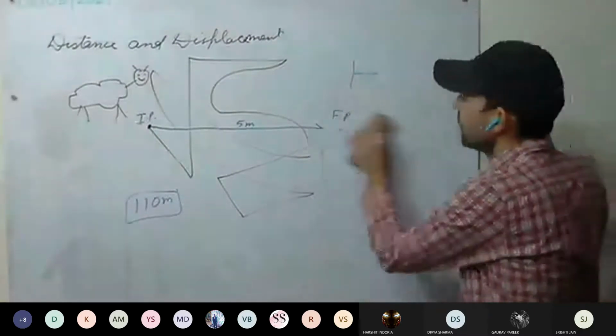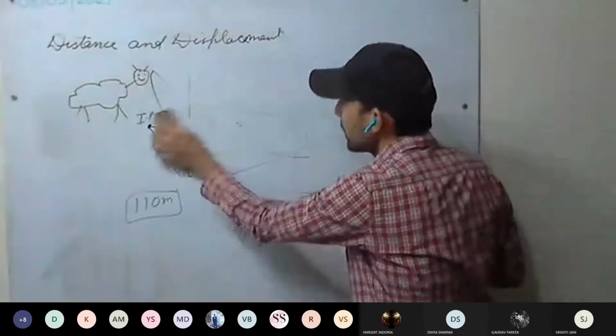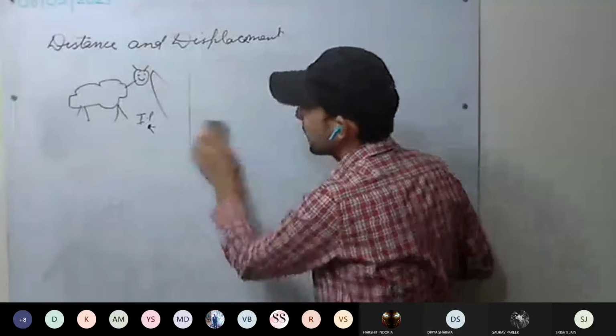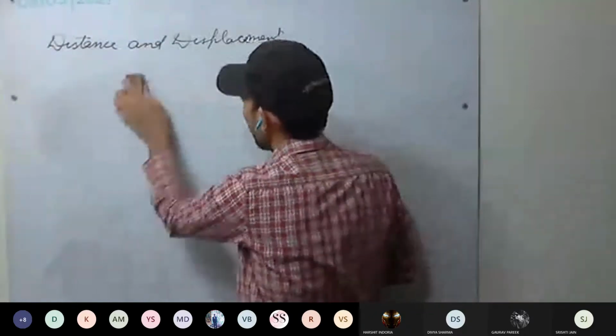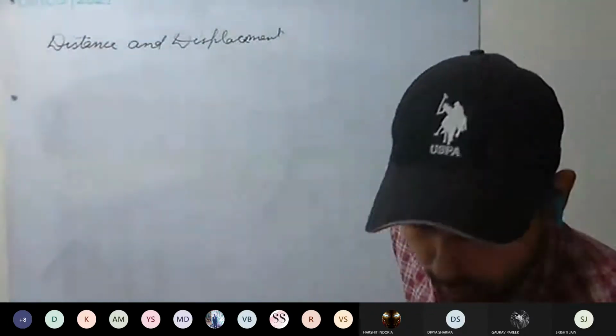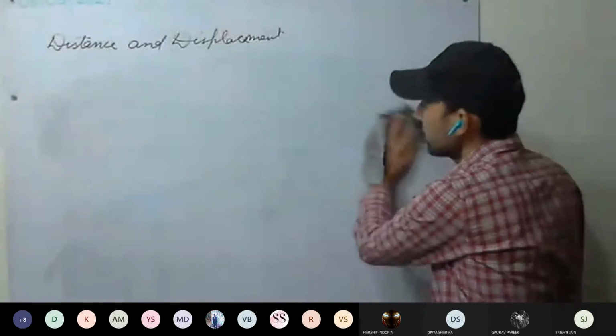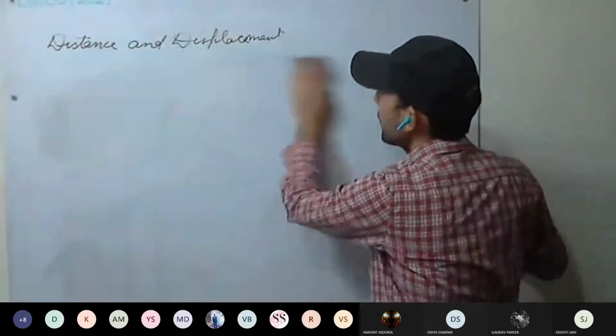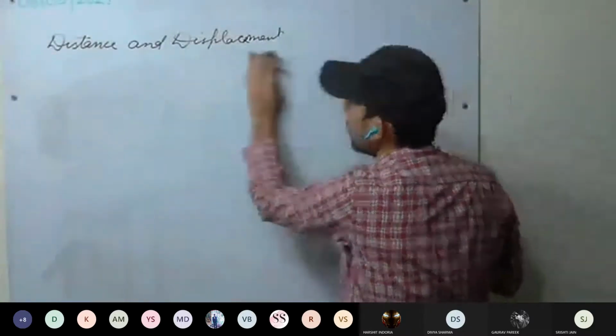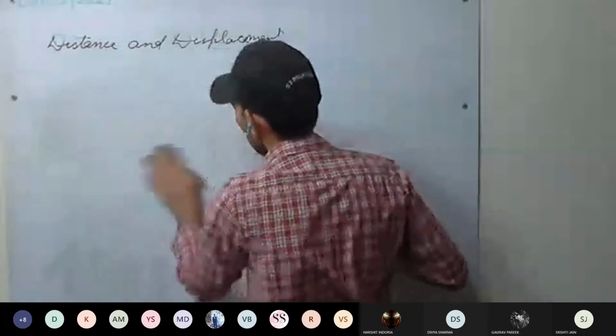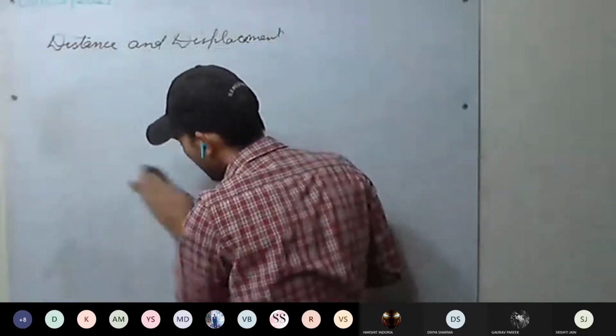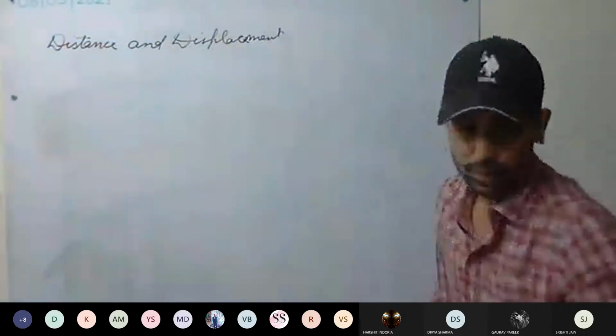This is clear. Now the representation, their units, those we will all be discussing, and their differences we will be discussing. Definitions are clear, the main difference is clear. Okay. So how do we represent distance?